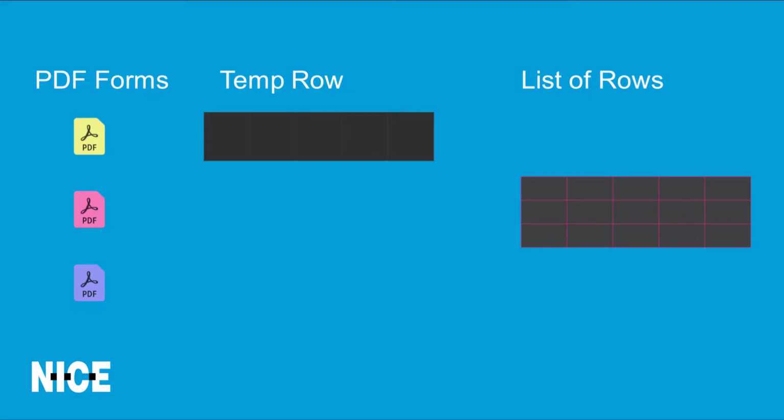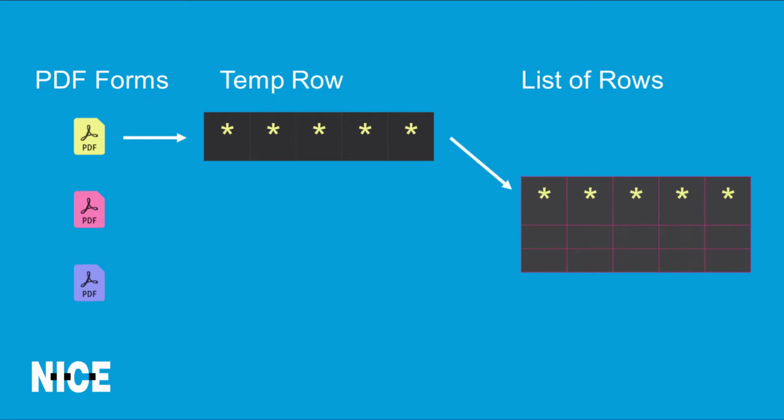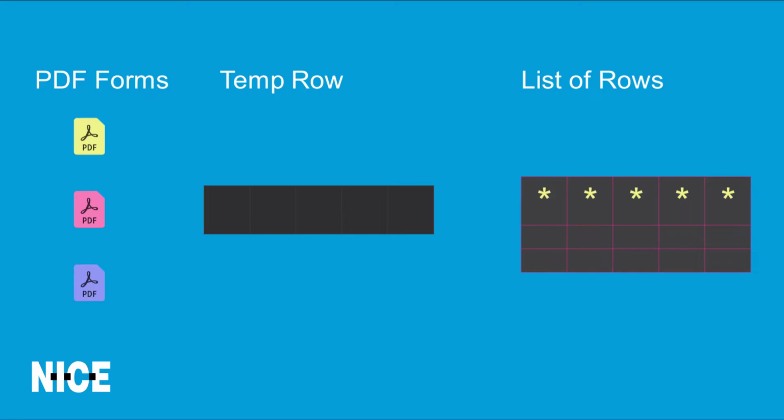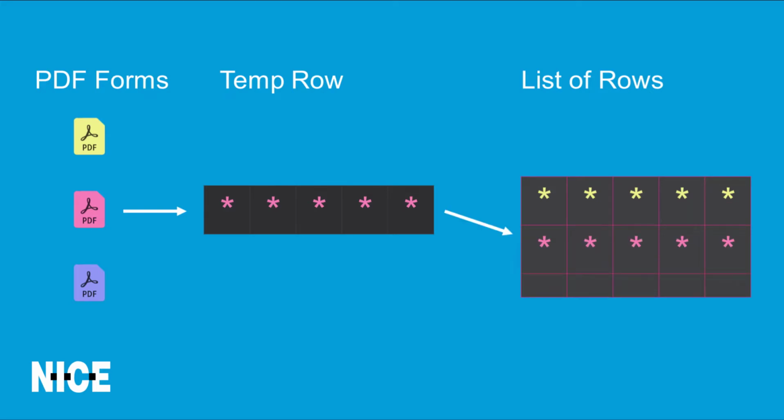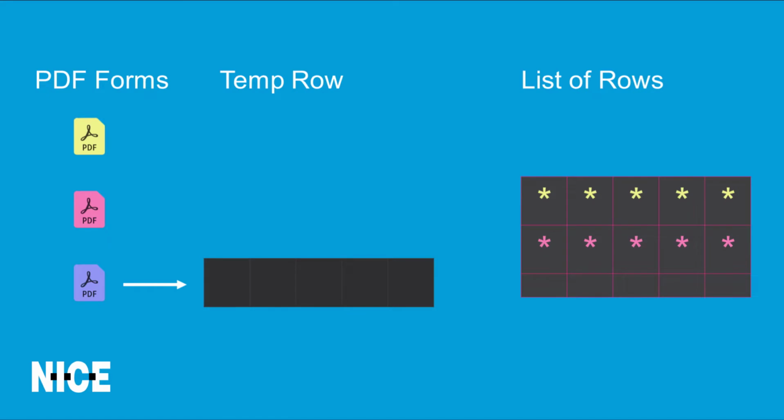Let's take a minute to explain how we are going to use the temp row to populate the list of rows. First, we will populate the temp row with the field values from the first PDF form. Then we will add the temp row to the list of rows as the first row. We will then clear the temp row and populate it with the values from the second PDF form. Then we will add the temp row as the second row of the list of rows. We will repeat the process for each of the remaining PDF forms.